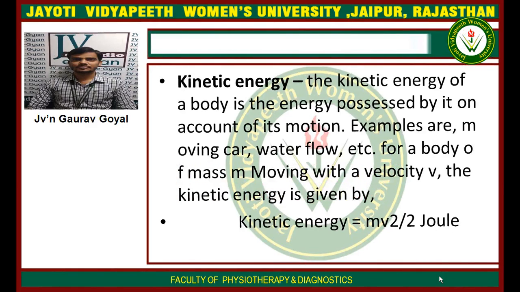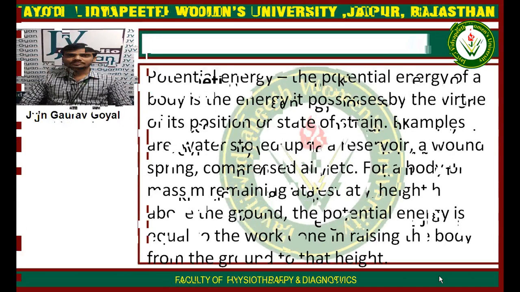Kinetic energy. The kinetic energy of a body is the energy possessed by it on account of its motion. For example, moving car, second is water flow, etc. For a body of mass m moving with a velocity v, the kinetic energy is given by the formula half mv square joule. Joule is the unit of the kinetic energy.